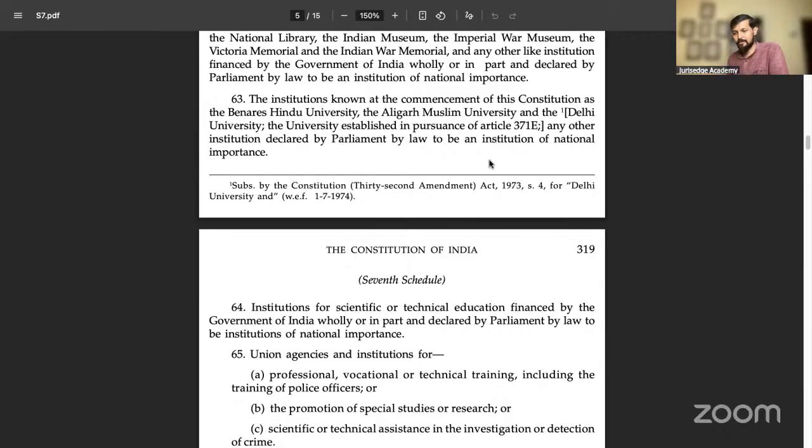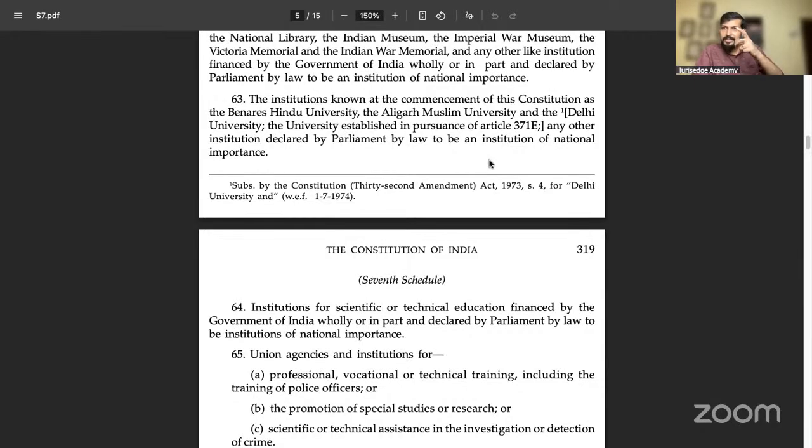So here is another very important point. As per Entry 63, List 1, as you know, under the different lists, power has been vested with different entities. Under List 1, the power to enact or legislate is vested with the Centre. So as per Entry 63, the power is vested with the Centre or Parliament to make legislation. Fine. So as per Entry 63, Aligarh Muslim University is under List 1. So anything regarding that, Parliament has the sole power to take any kind of action.